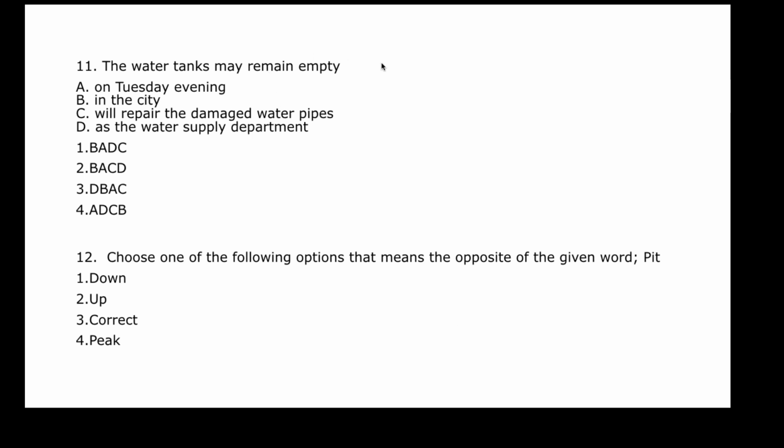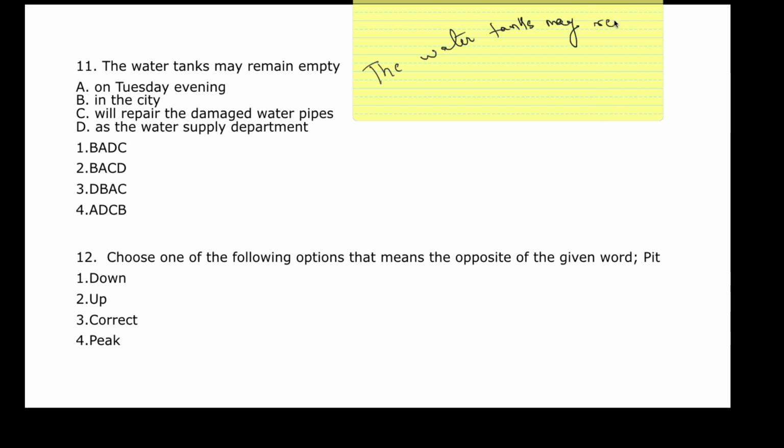Alright, so now the statement says the water tanks may remain empty. The moment you say this statement to your mom, she'll first ask you when. When is it going to remain empty?